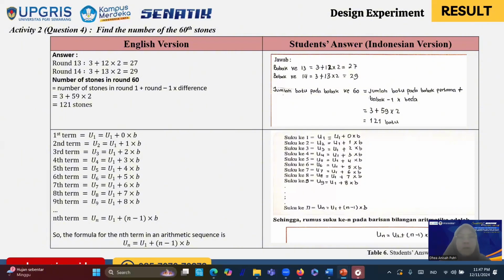Activity 2, question 4. Find the number of stones in the 60th round. In this question, students are asked to determine how many stones there are in the 60th stage.